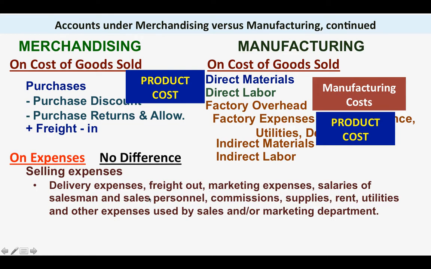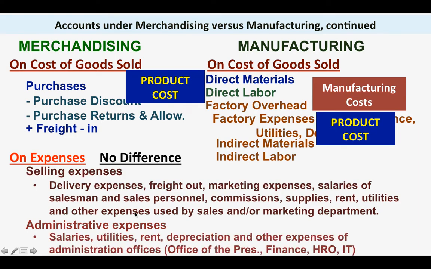Okay, i-identify naman yan na kung selling siya. Okay? So we are classifying it as on a functional basis of selling. Yung other classification na gagamitin natin for this lesson will be the administrative expenses. And administrative expenses, lahat din ng expenses in relation to the administration offices, yung Office of the President, Finance, HRO, IT, Logistics, okay, so research, okay, class.